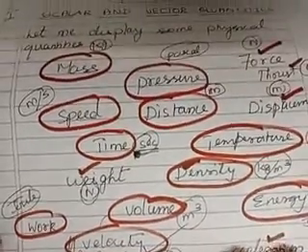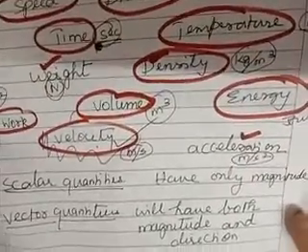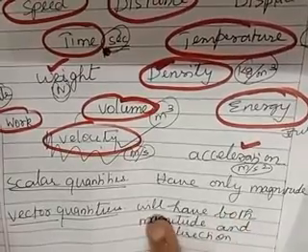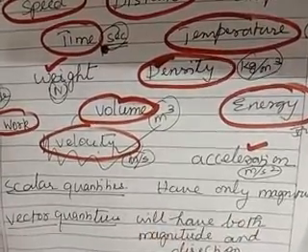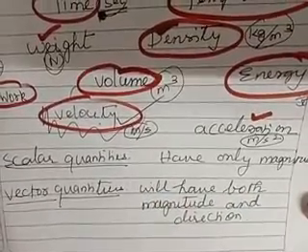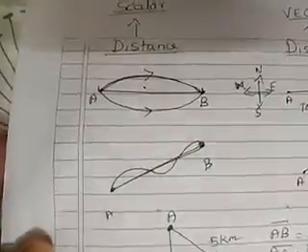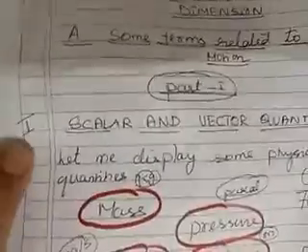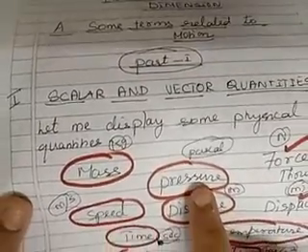Let us recollect once again. So what are scalar quantities? Quantities which have only magnitude are called scalar quantities, whereas the quantities which have both magnitude and direction are called vector quantities. Okay, now I am going to give a very interesting example. You can see here, children, what I have done here. For pressure I have circled.